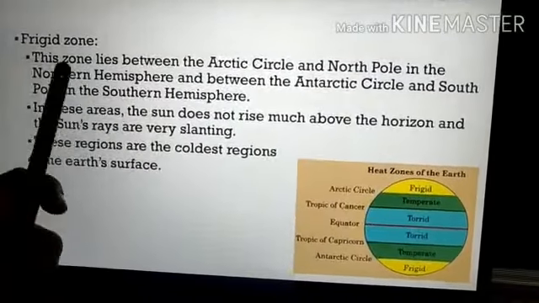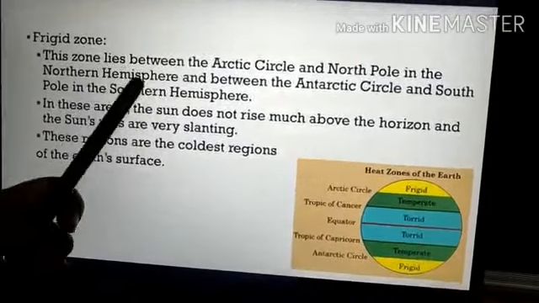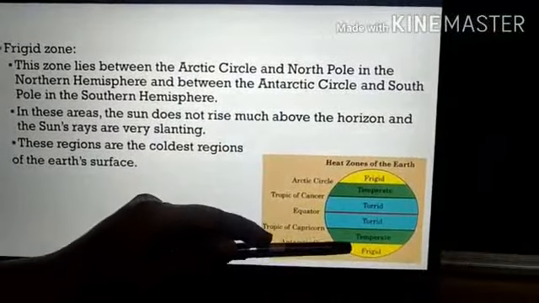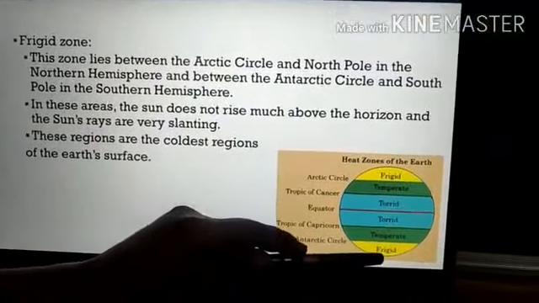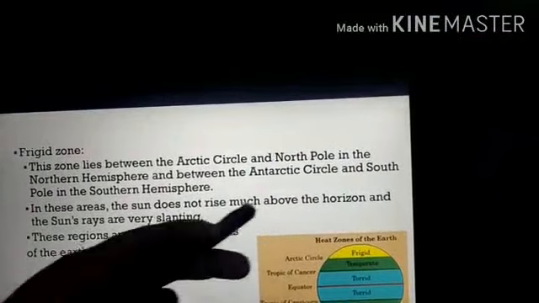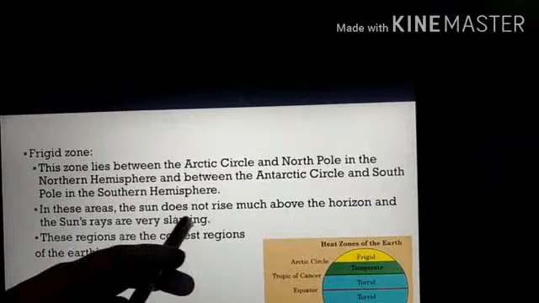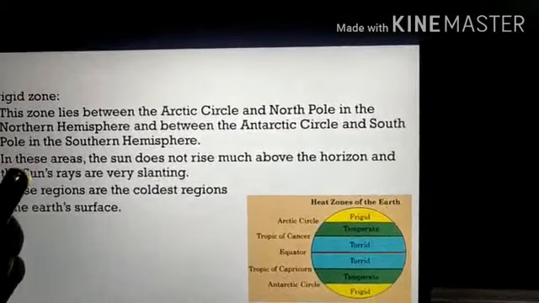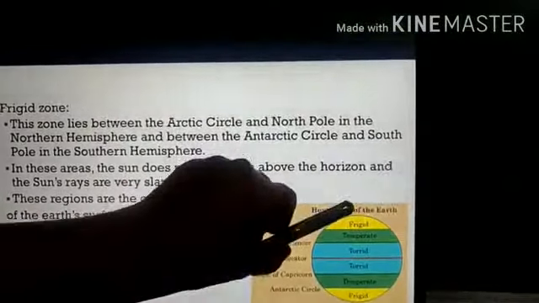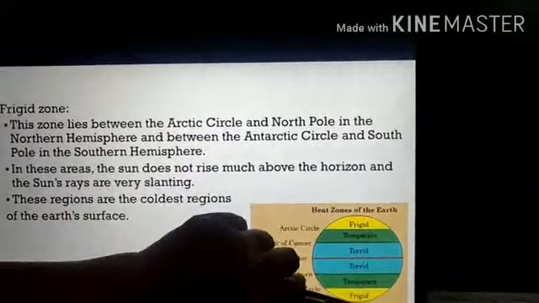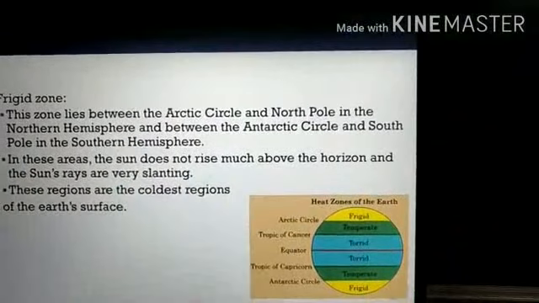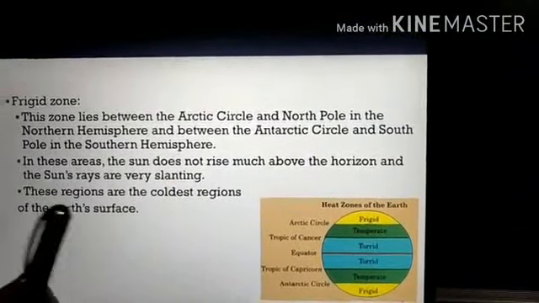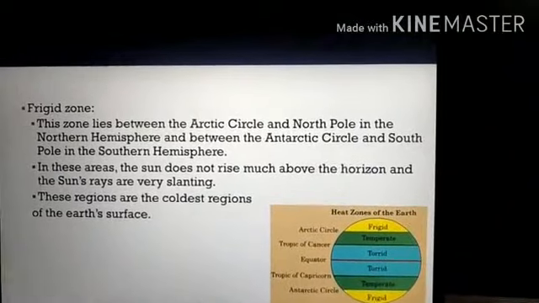The last zone is the frigid zone. This zone lies between the Arctic Circle and the North Pole in the northern hemisphere, and between the Antarctic Circle and the South Pole in the southern hemisphere. Here the sun does not rise much above the horizon and the sun's rays are very slanting. These regions are the coldest regions of the earth's surface. Actually, we won't get the rays of the sun also. That is the reason this particular zone is cold throughout the year. For example, Antarctica and even Greenland can be taken into consideration.